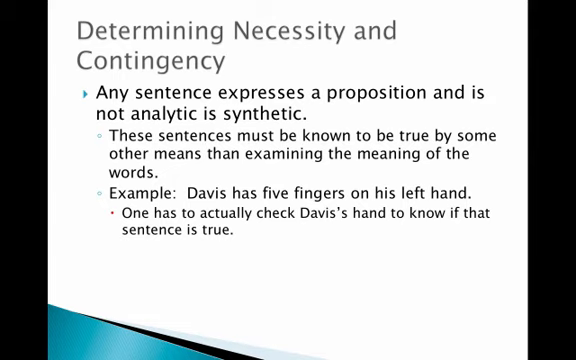Well, any sentence that expresses a proposition and is not analytic is what philosophers call synthetic. These are sentences that must be known to be true by some other means than just examining the meaning of the words. So here's an example. Davis has 5 fingers on his left hand. You actually have to check my hand to know if that sentence is true. You can't just think about the meaning of Davis's hand and 5 fingers.